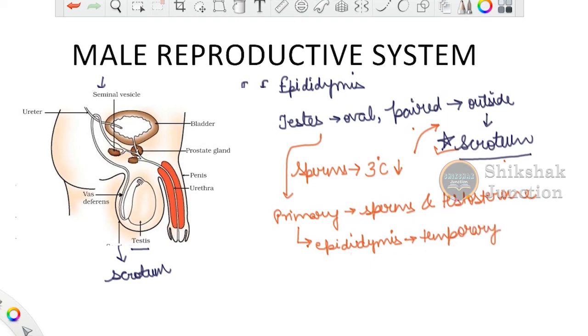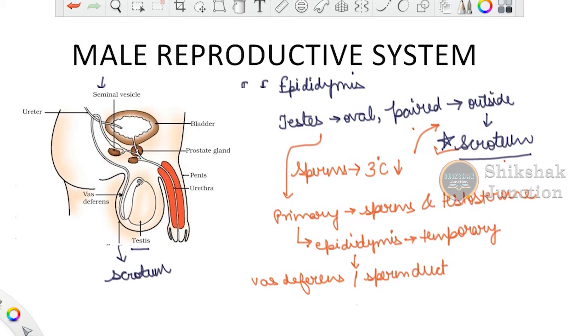After the epididymis, the sperms move into another tube like structure which is known as the vas deferens. This vas deferens is also known as the sperm duct. Why? Because it carries the sperms from the testis, from where they are manufactured, to the outside of the body through yet another structure that will come into the picture.